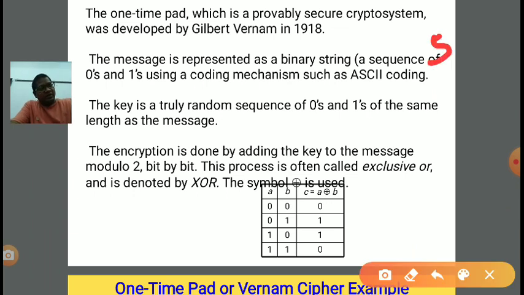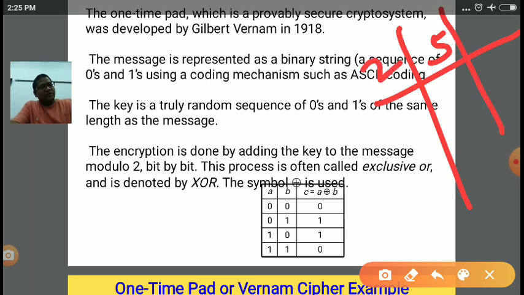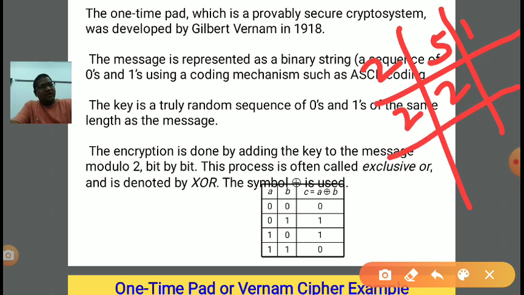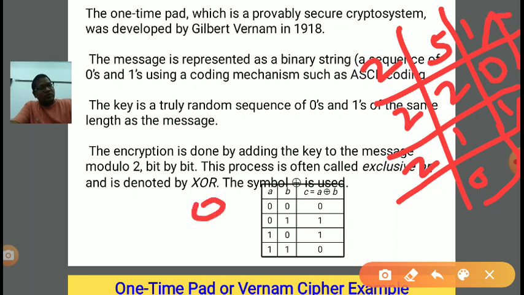5, and I want the corresponding binary. So dividing by 2, the result is 2, remainder is 1. Dividing by 2 again, result is 1, remainder is 0. Dividing by 2, remainder is 1, result is 0. So the output will be 1 0 1, or we can say 101.